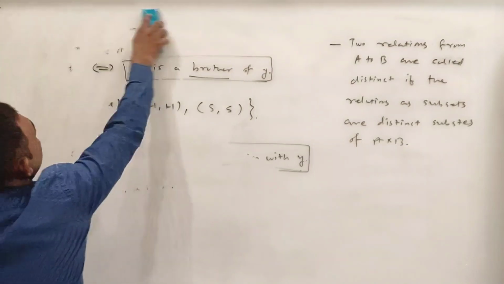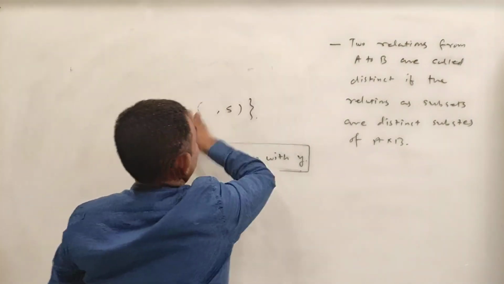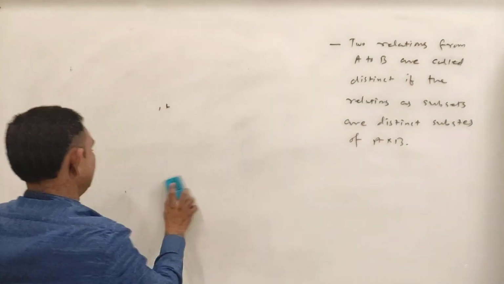Okay, so now let us try to define different types of relations.